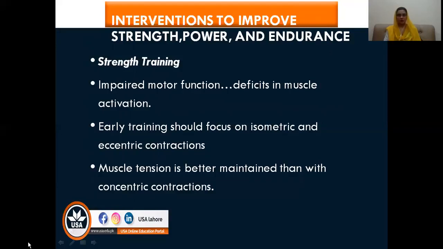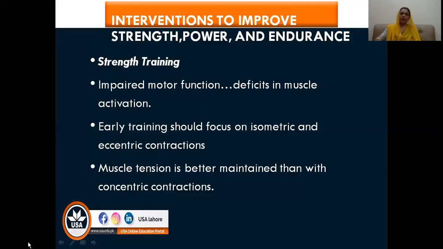The sequence of training is a bit crucial here, and it is a bit different for the neurological patient. In a neurological patient, you will always start with isometric exercises and eccentric contractions, and then you will go towards the concentric training of the muscles. Why are we preferring isometric holds and eccentric contraction? Because these two types are able to better maintain muscle tension. Muscle tension is better maintained in both isometric and eccentric contraction.